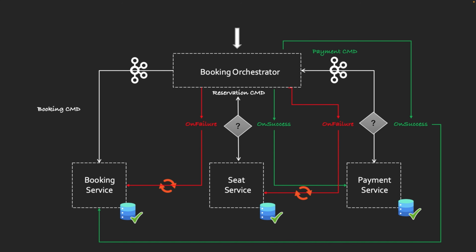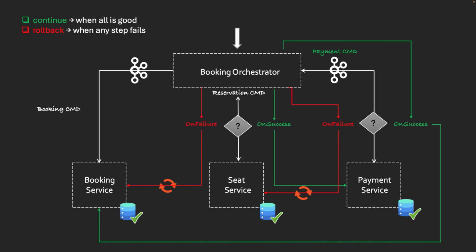This way, our booking orchestrator acts like a traffic controller. Continue when all is good, all flows are good. Roll back when any step fails as part of the flow. How simple is this, isn't it? Instead of each microservice shouting at each other like a Bollywood family drama, the orchestrator centrally manages the flow: when to continue, when to roll back, and what should happen next.